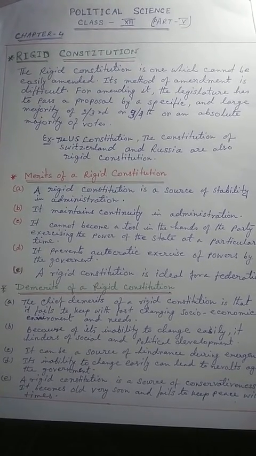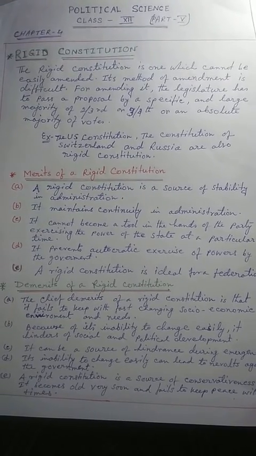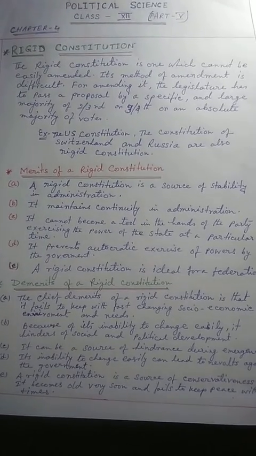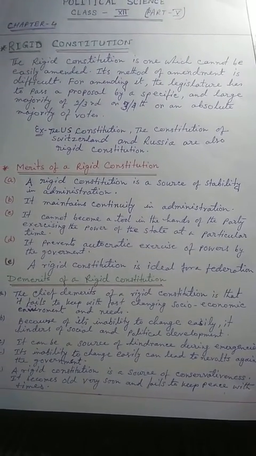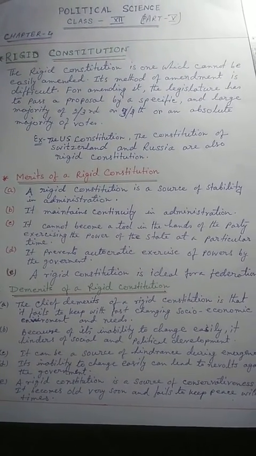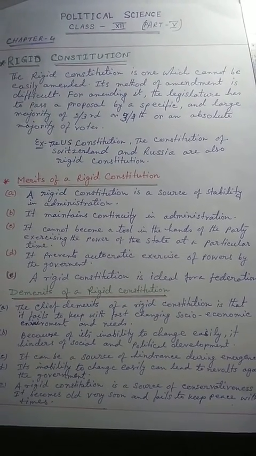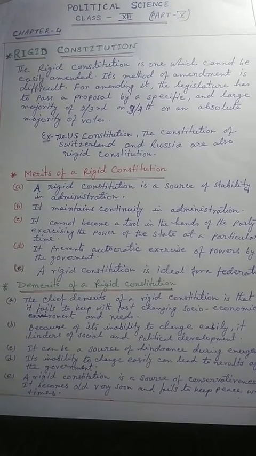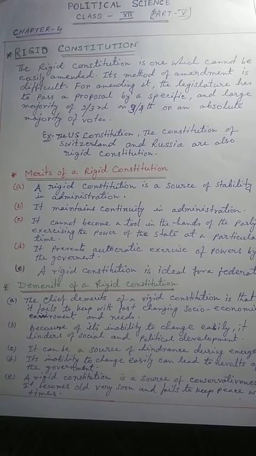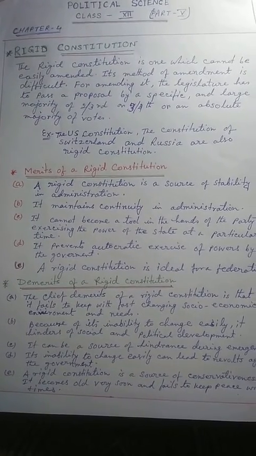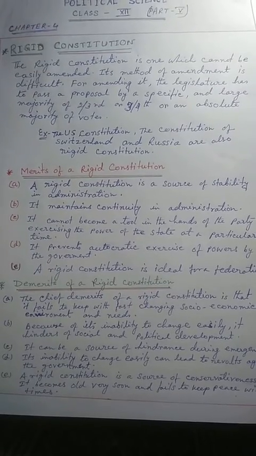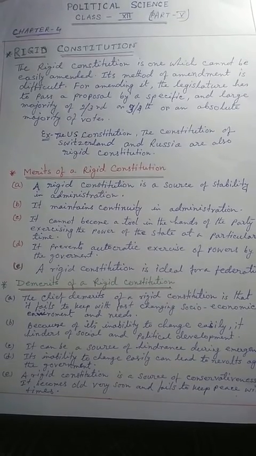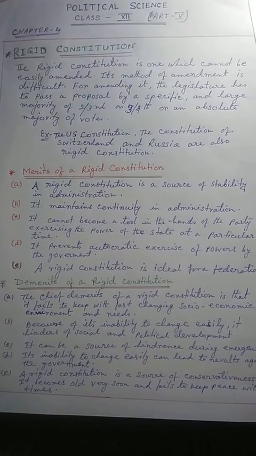It is regarded as the basic will of the sovereign people and hence can be amended only by a special procedure requiring the passing of the amendment proposal by a big majority of votes, followed by ratification by the people in such a mechanism. Examples of rigid constitutions are the USA Constitution, the Switzerland Constitution and the Russian Constitution.